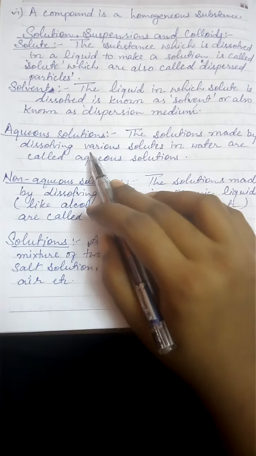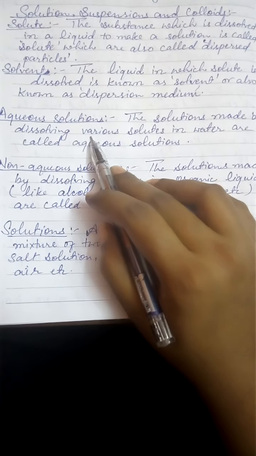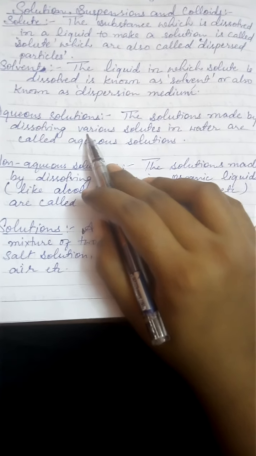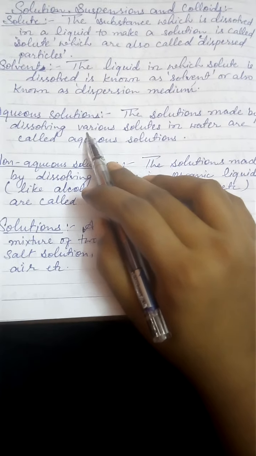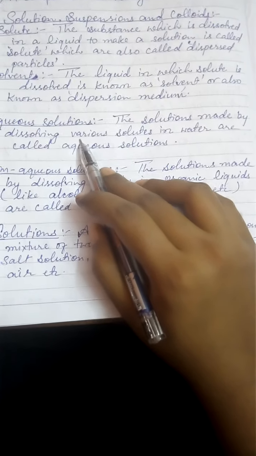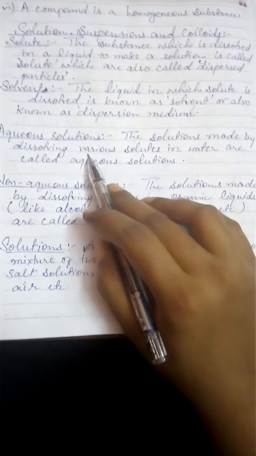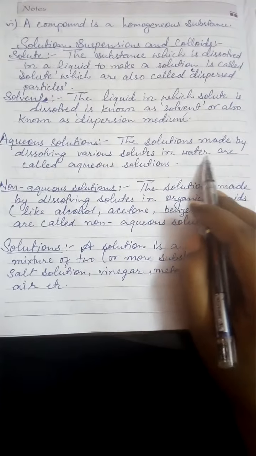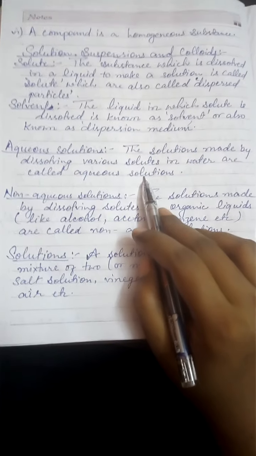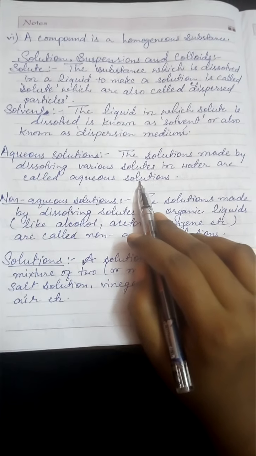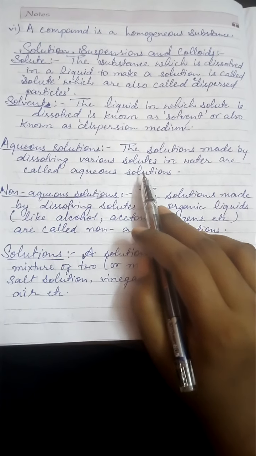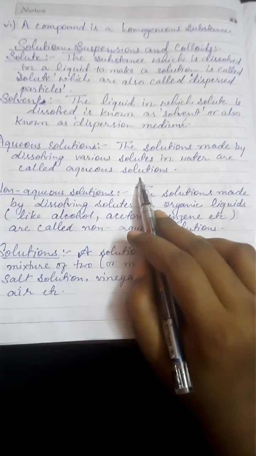Now comes to aqueous solution. What is aqueous solution? Because these terms I am going to use in this chapter again and again. So before using these terms, I would like to clear all these terms to you. That's why I am explaining all these terms, and it is also important for you to remember them. Aqueous solutions are the solutions made by dissolving various solutes in water. Remember that the solution which is made by mixing water in it is called aqueous solution.